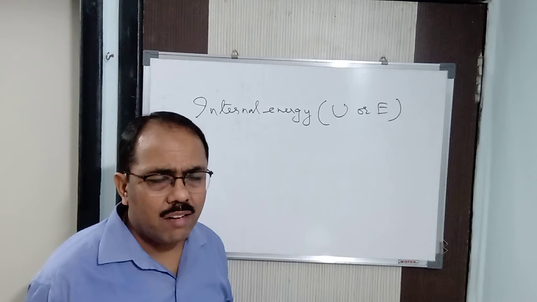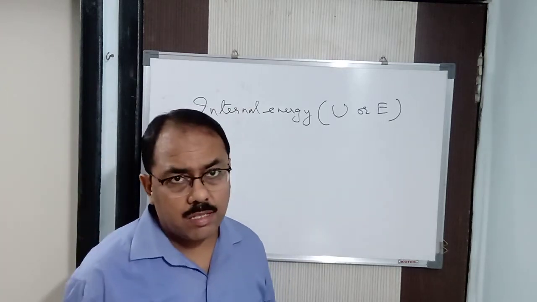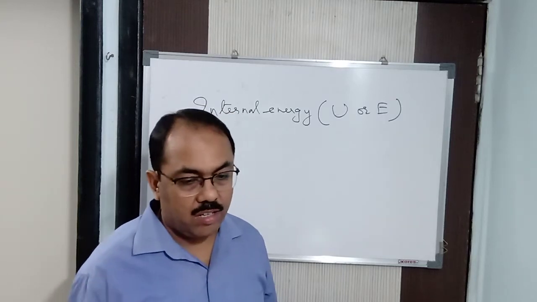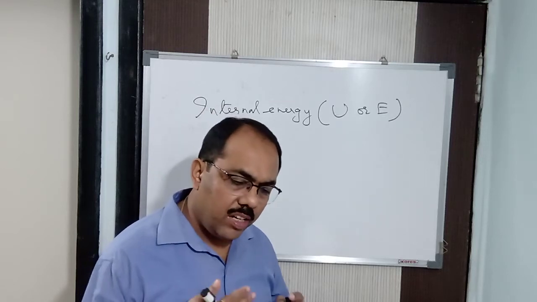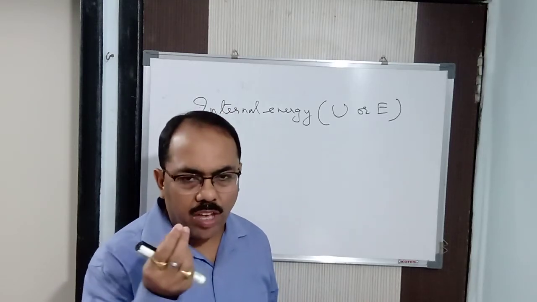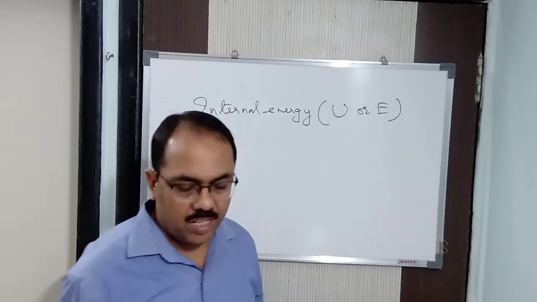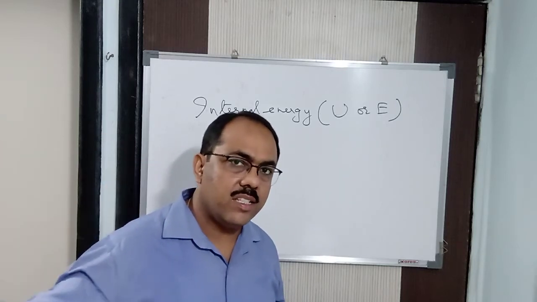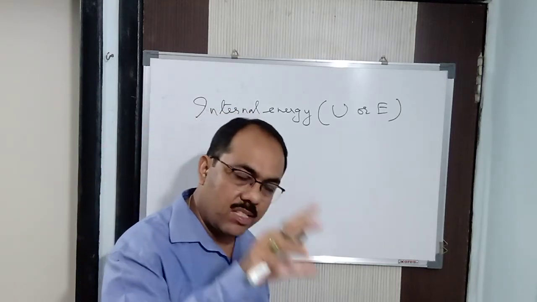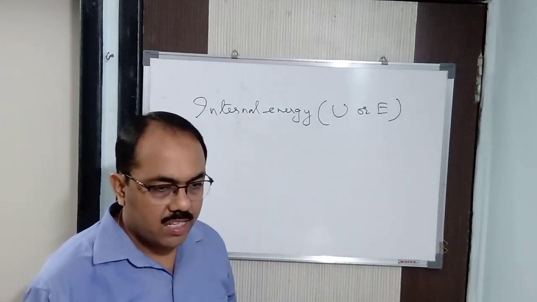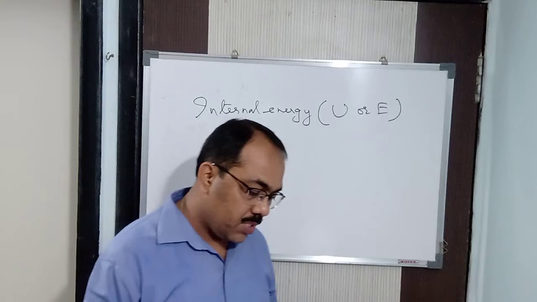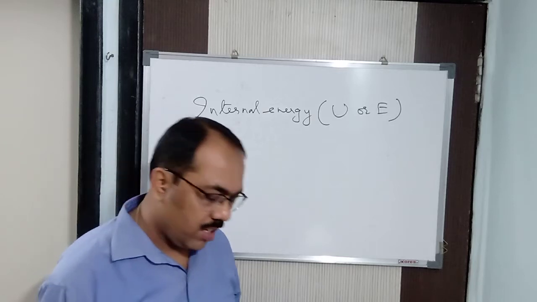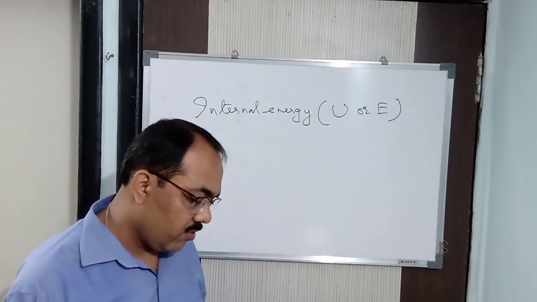Sum total of all the energy means there are many different forms of energy in a particular system. It is heat energy, light energy, sound energy, rotational energy, vibrational energy, oscillatory energy, mechanical energy. In this way, different types of energy are there in very minute quantities. So, internal energy is the sum total of all these energies present in a particular system. That is known as the internal energy. The energy which is stored within a particular substance, within a particular system is called internal energy. From the name itself, we can come to know what internal energy is.